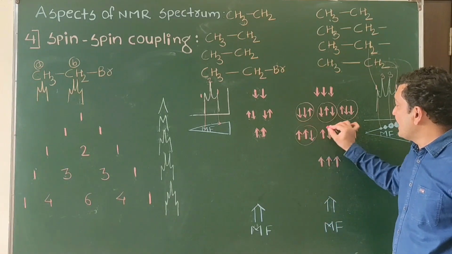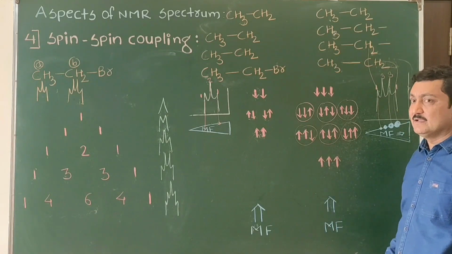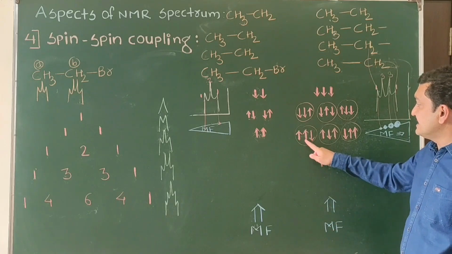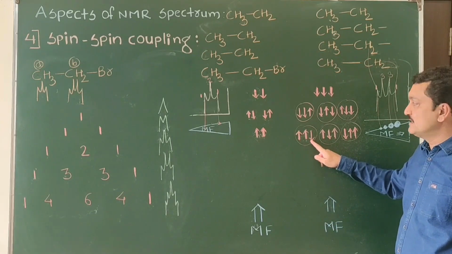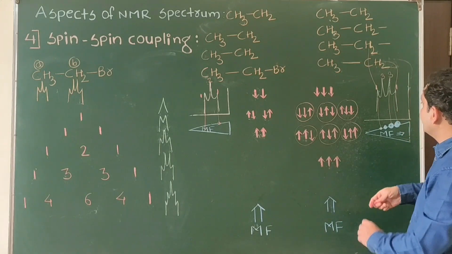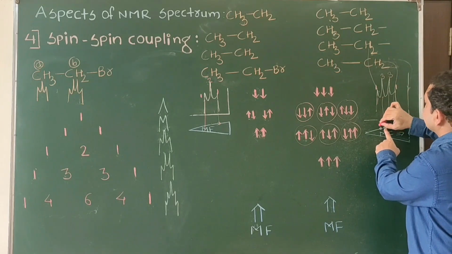Now here 2 are aligning with 3 different possibilities. As 2 are aligning, they are slightly helping the external field, and only 1 opposes. As there is a help, slightly less magnetic field will be required. So slightly less magnetic field means they will give the signal at this position.